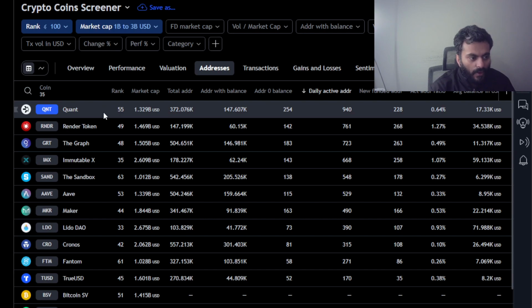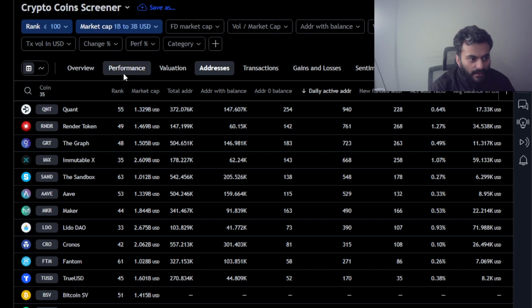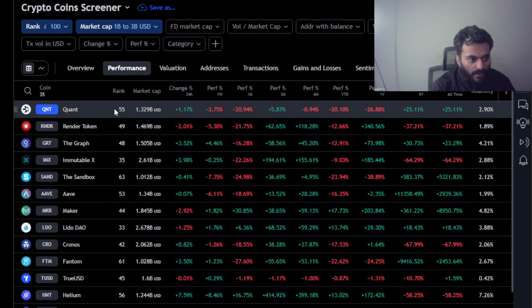Current rank of Quant in terms of market cap is 55, and some of the key performance of Quant over the periods is, as you can see, over the month it is down by 20%, but overall it is kind of having a sideways correction of negative 20% to positive 25%.